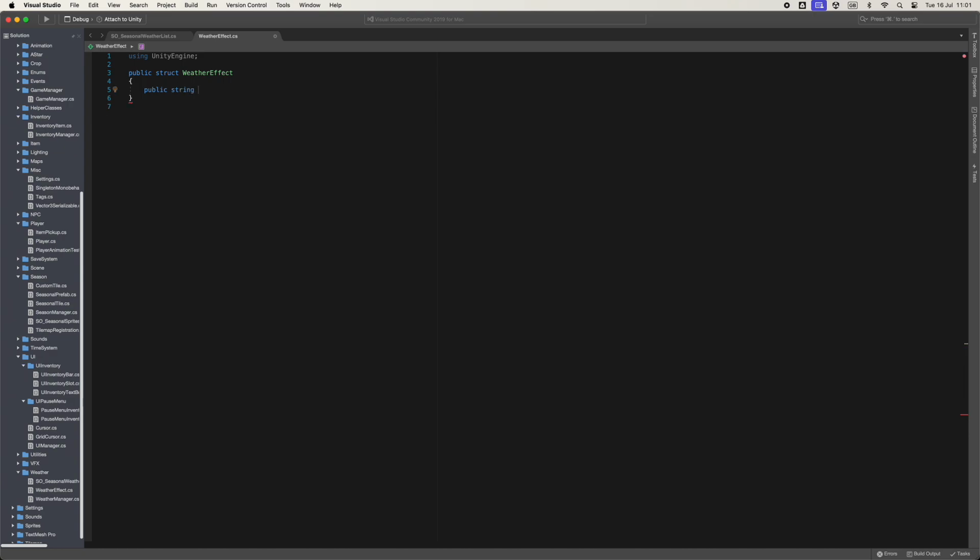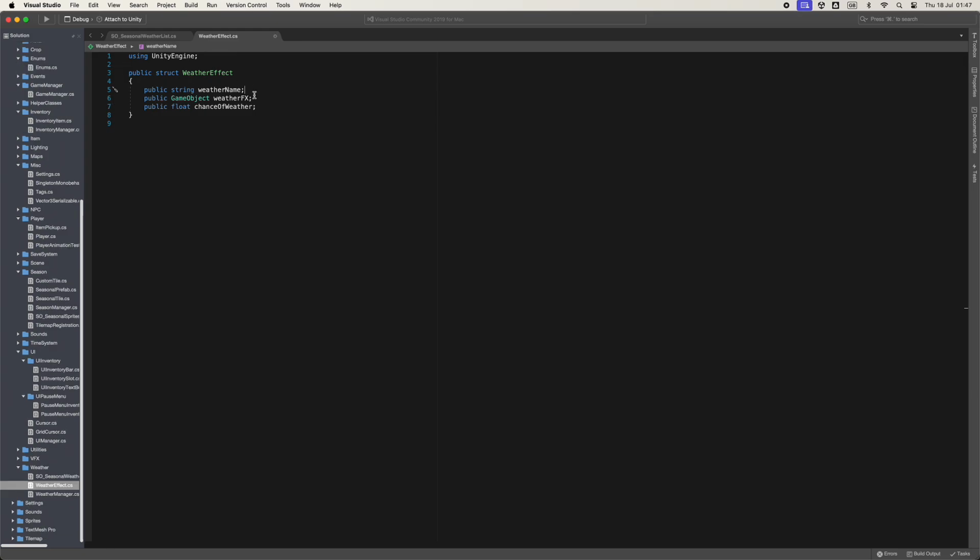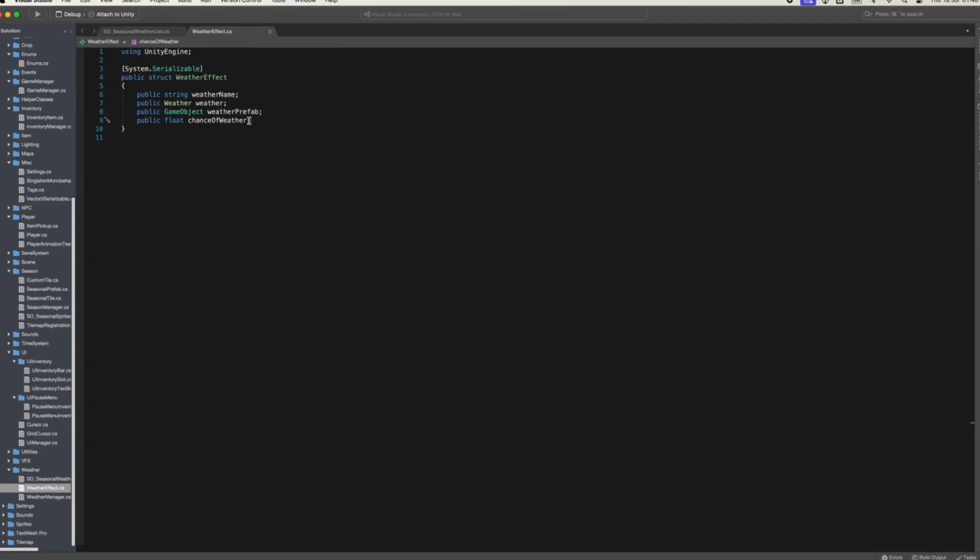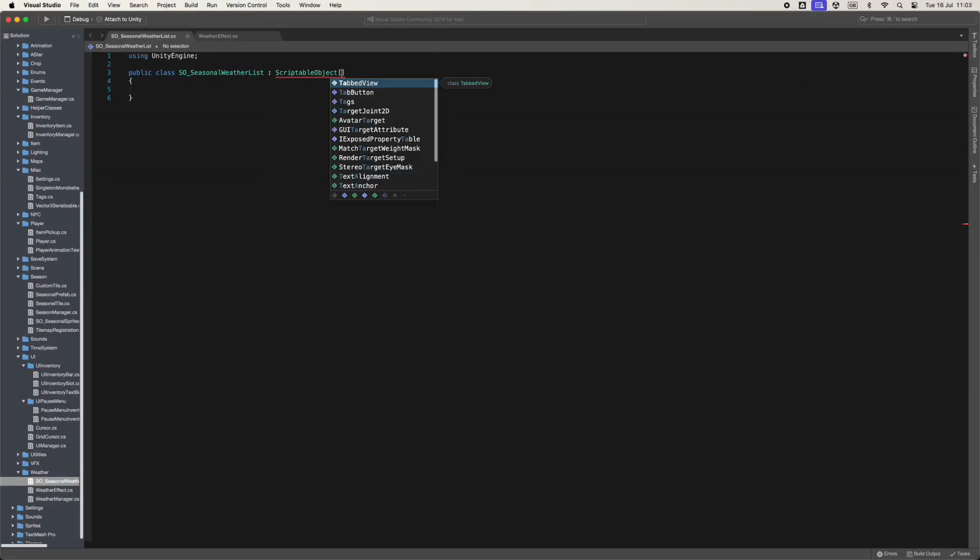All right then, so let's dive right in. So we're going to start off with a struct. And what this is going to do is it's going to contain all of the information that we want to give to each of the weather effects. And this is going to be populated in this scriptable object list class that I'm making now.